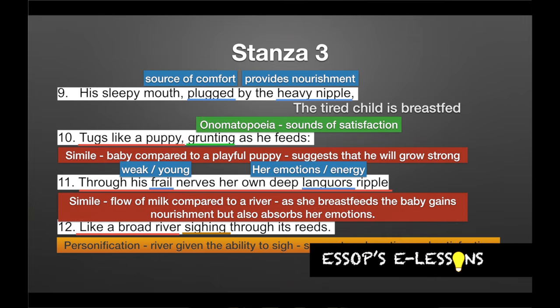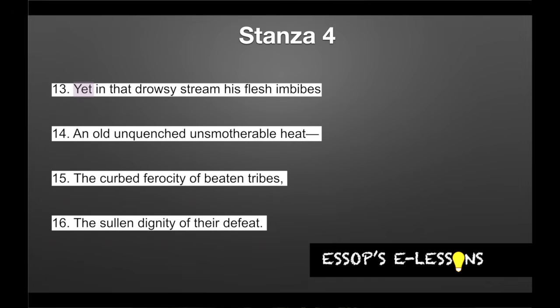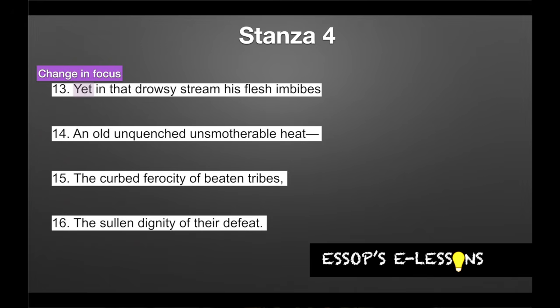If we move on to stanza 4, it says, yet in that drowsy stream, his flesh imbibes an old, unquenched, unsmotherable heat. So very interestingly, the word yet starts off this stanza. So it tells us that the content here is going to change, right? A change of focus. So the first three stanzas focused on describing where they were, what was happening, and now we see how that suddenly changes.